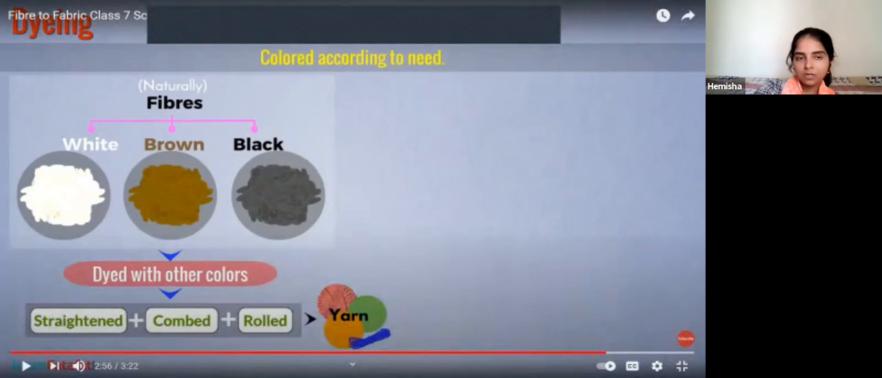Combing means whatever complicated or complex structure has formed inside, right? Then we need to remove it, right? And then we are going to roll it into yarn. So easily, if we prepare yarn of different colors, we can just manufacture that fabric, right? Here you can see that yarn. This is how a woolen yarn is obtained.